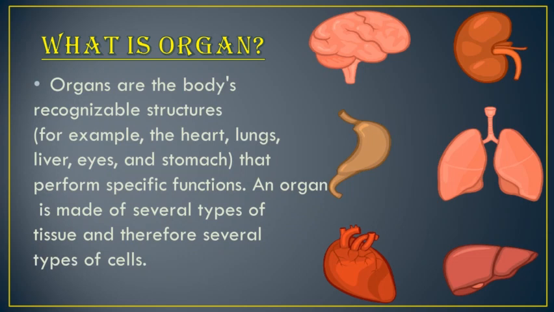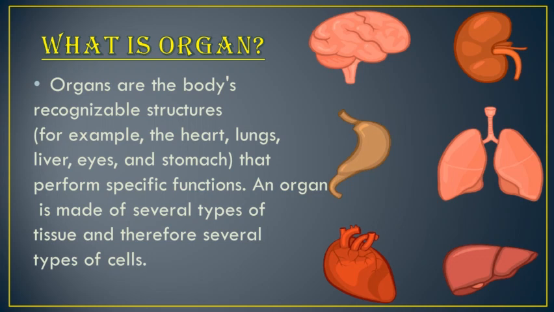Let's have a look at what is an organ. Organs are the body's recognizable structures, for example, the heart, lungs, liver, eyes and stomach, that perform specific functions. An organ is made up of several types of tissues and therefore several types of cells. All organs have different functions to perform.